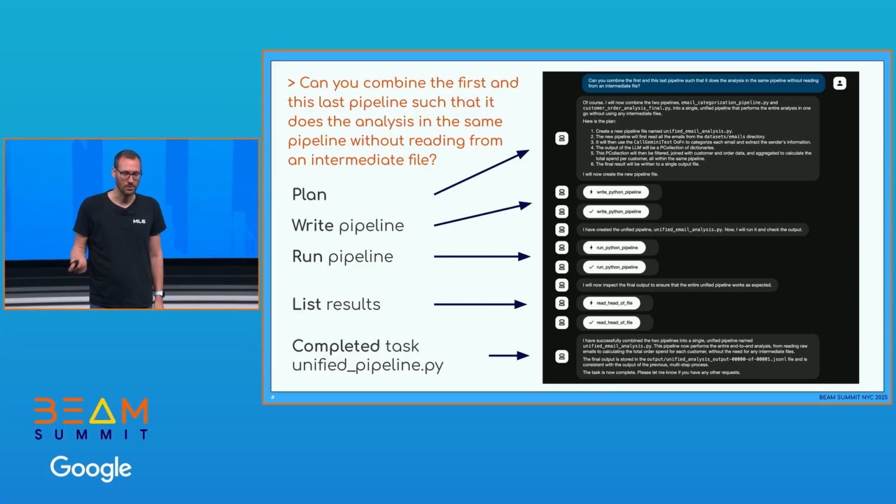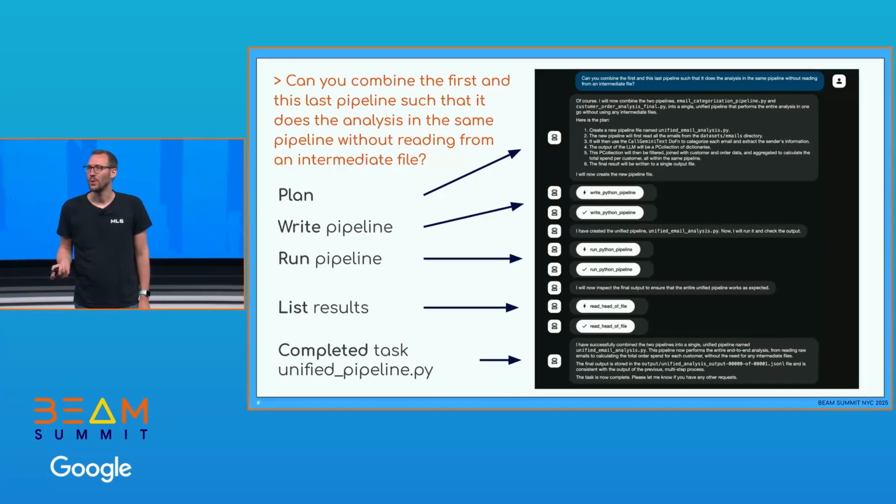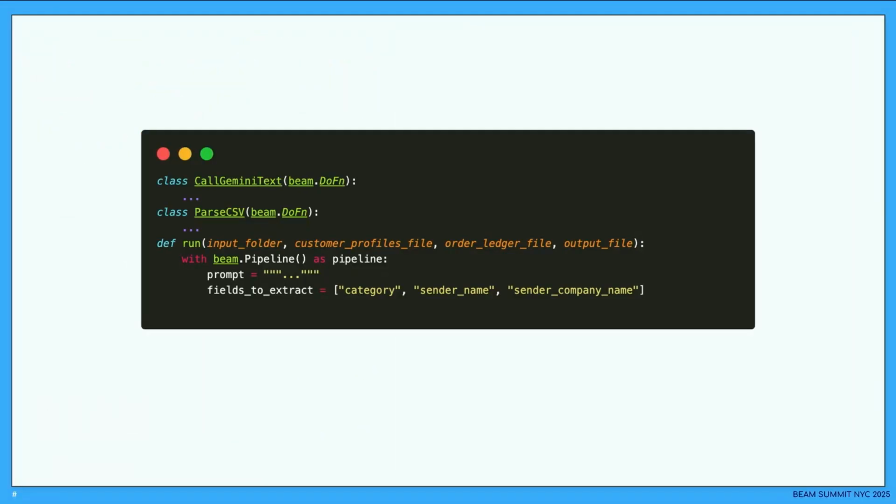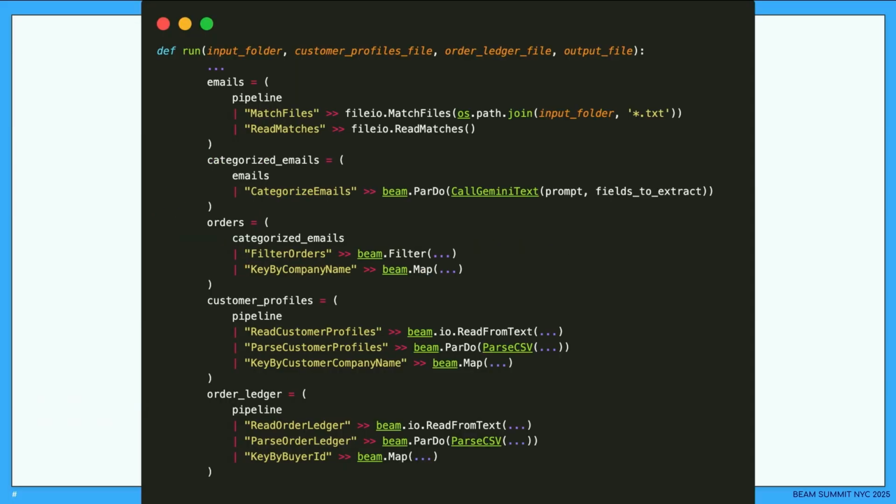It writes a pipeline, it runs a pipeline, it lists the results, and in this case, it actually worked out of the box, so we're done. And we see here, it basically combines the entire pipeline. And again, we have these different blocks.